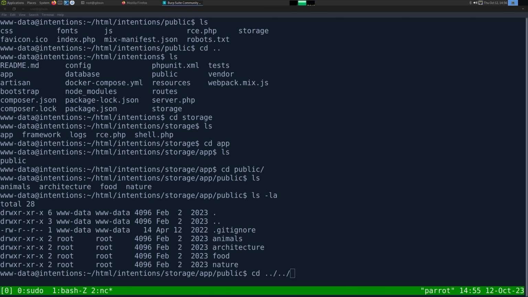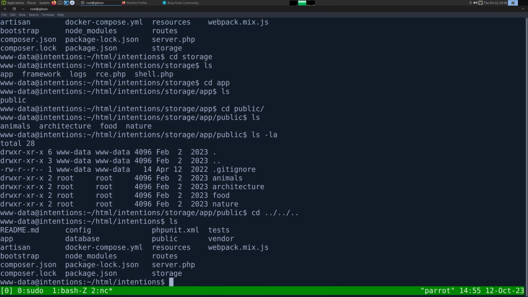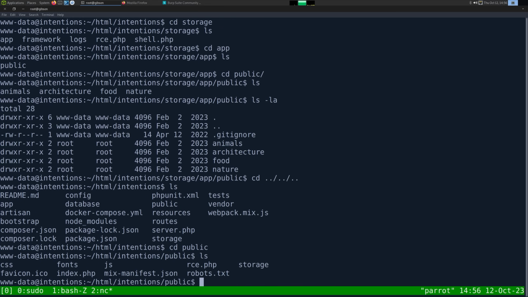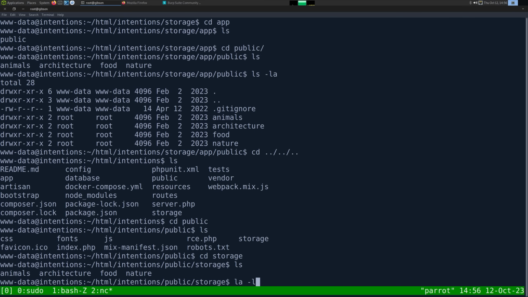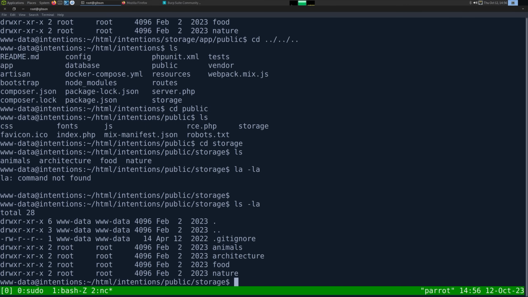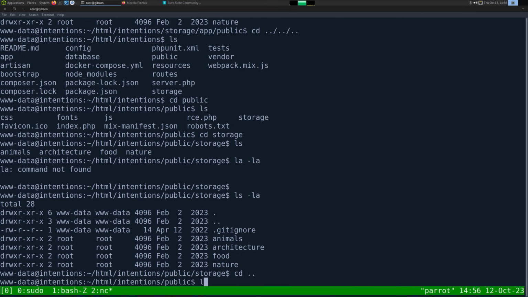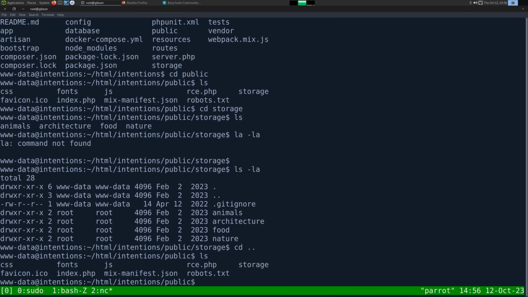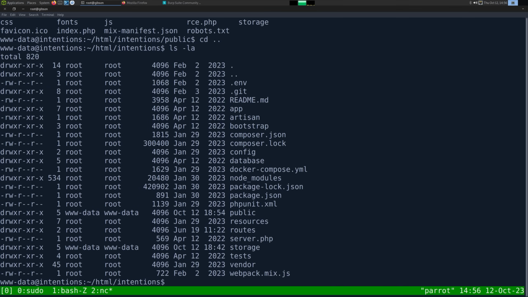Let's get out of storage and go into public. And then there's a storage here. Just want to make sure it's not in two places, right? Yeah, so we can't write to the animals, but we can write to public, and that's where everything else is. So huzzah. Now let us look at things, and we do see a .git directory here.